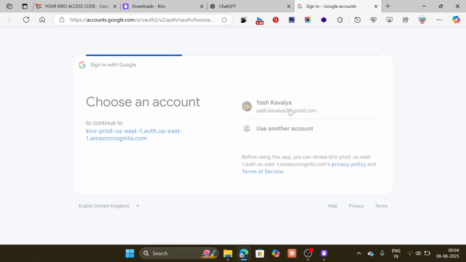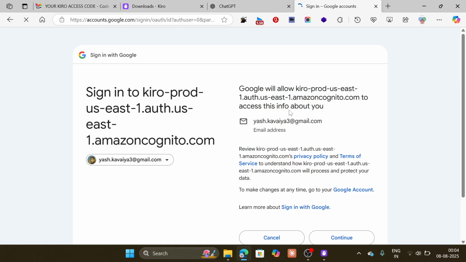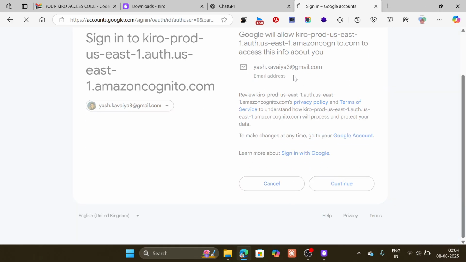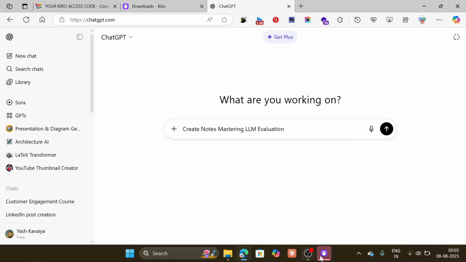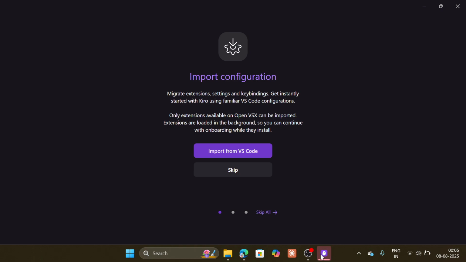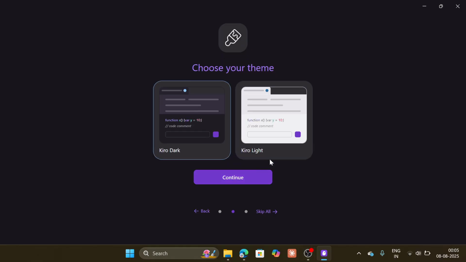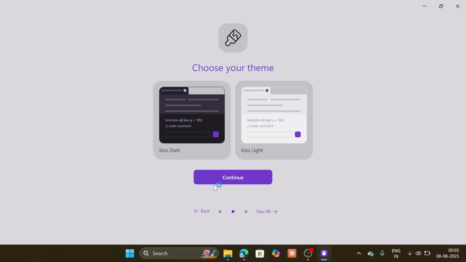Here I use Gmail, so just click on Gmail and continue. You can close this window. Okay, access code. Here I need to put the access code and validate it. Close this window, and successfully I can migrate extensions. I don't want to migrate any extension, and I want to use the light theme. Okay, great.